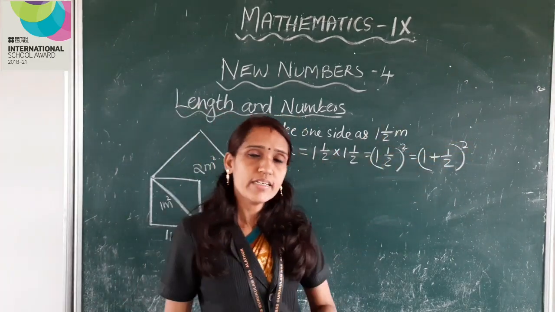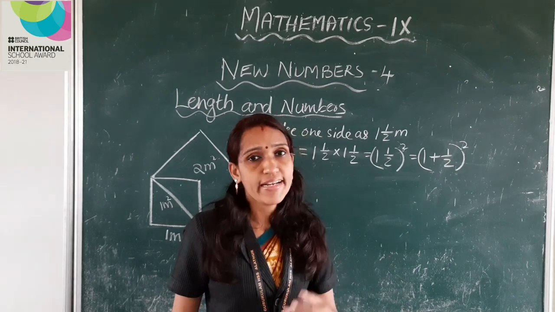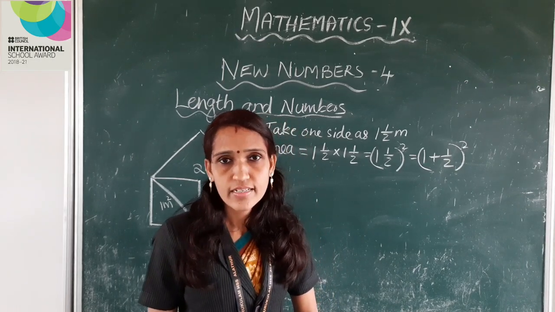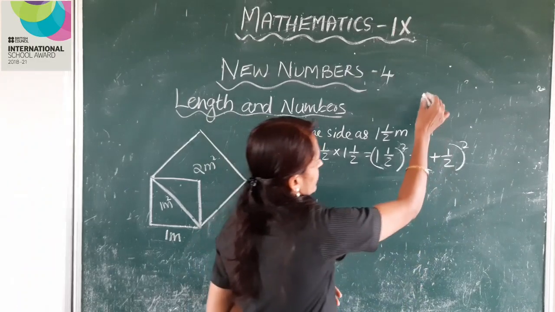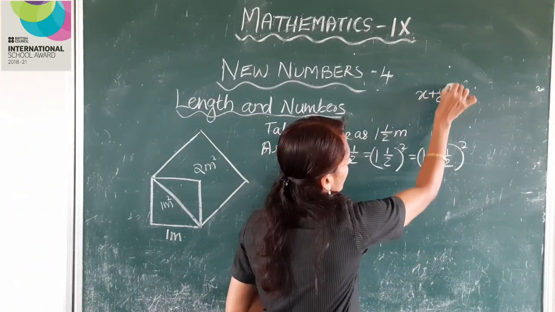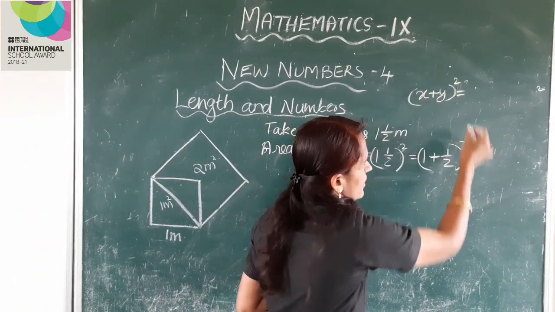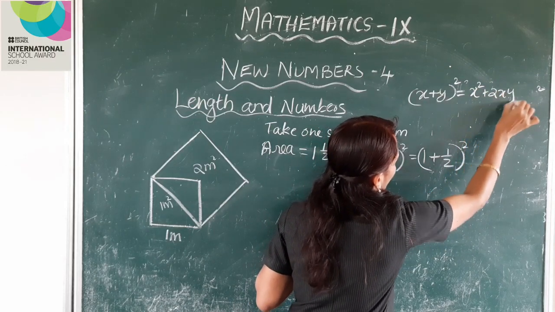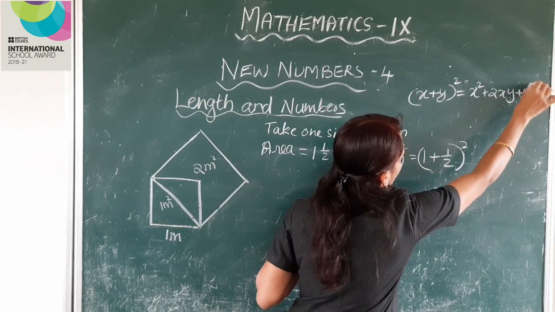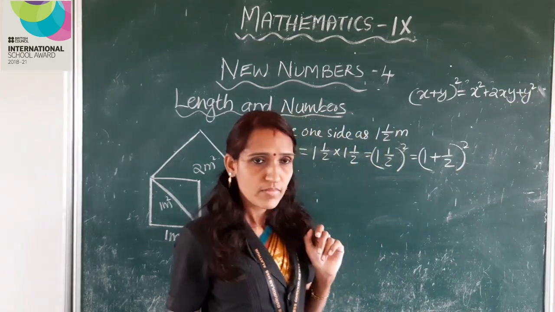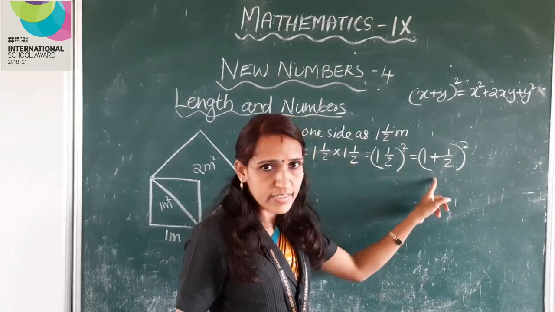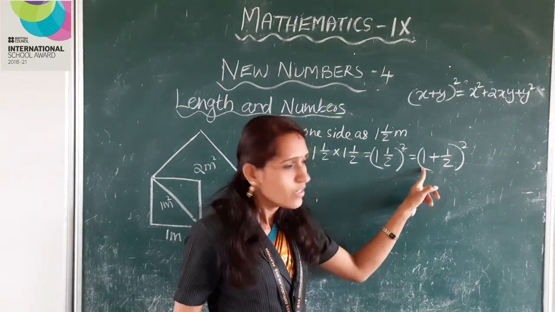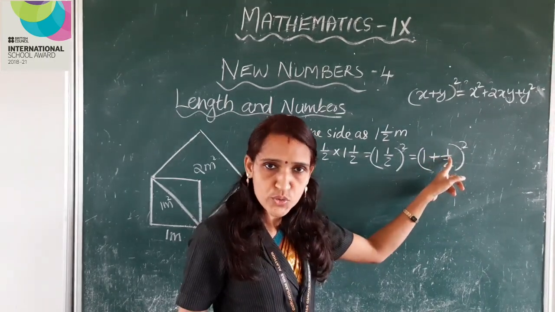We have studied in standard 8 the identity chapter. Right? Here, using the identity, x plus y whole square is equal to x square plus 2xy plus y square. Here x term is 1, y term is 1 by 2.